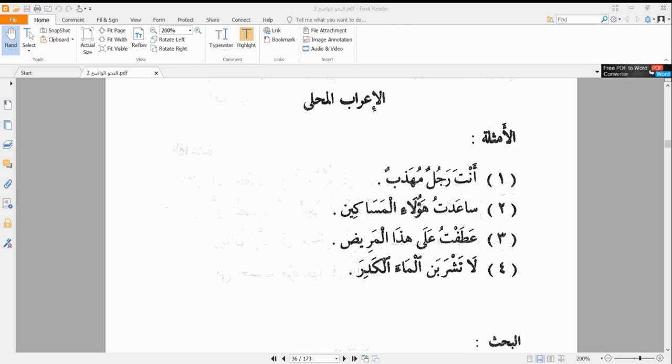And we have also gone further to explain the different ahwal that we can find for something that is i'rab, which means that it can be rafu', it can be nasbu, it can be jarru, or it can be in a state of jazmu. On the other hand, if something is non-declined, which is it is mabniyu, it can be mabniyu ala al-fathi if it has fatha, or mabniyu ala al-kasri if it has kasra, mabniyu ala dummi if it has dumma, or mabniyu ala sukun if it has sukun.